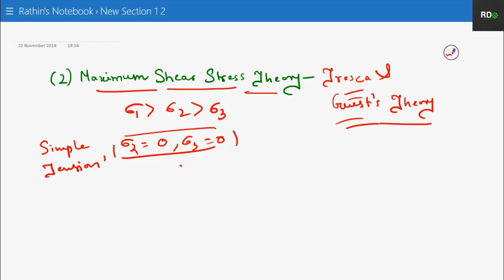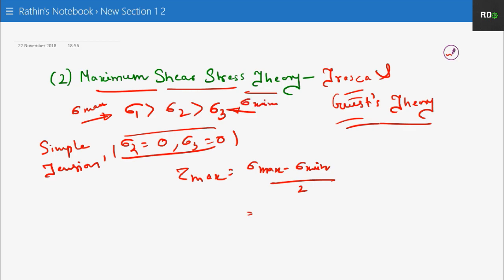As we know, tau max is equal to sigma max minus sigma min by 2. Yes, you remember this one was your sigma max and this one was your sigma min. So what will it become? It will become tau max equal to sigma 1 minus sigma 3 by 2. Are you getting my point?